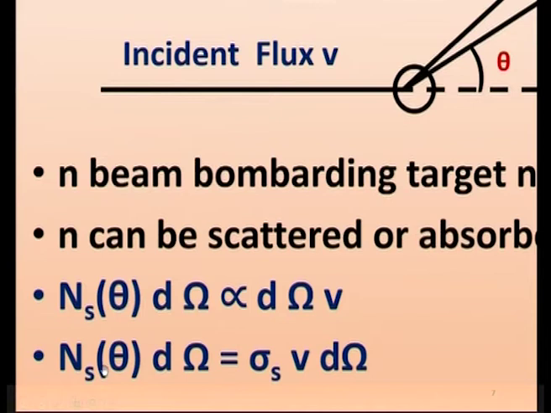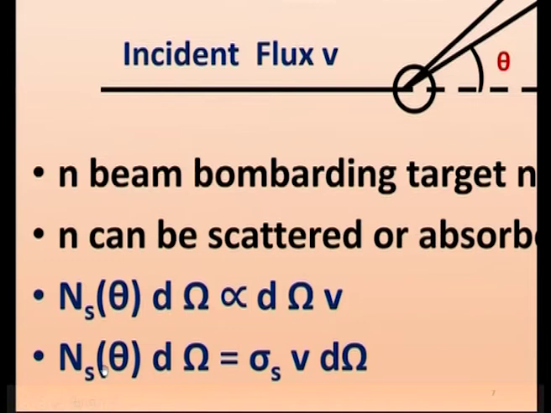This is the proportionality constant. What we observe here is that on the left side, Ns of theta d omega, it is nothing but number scattered per second. So this is 1 per second. Now you come to the right side. This d omega is dimensionless, because it is only solid angle. Here, what is this phi? Phi is flux, the number crossing per unit area per second.